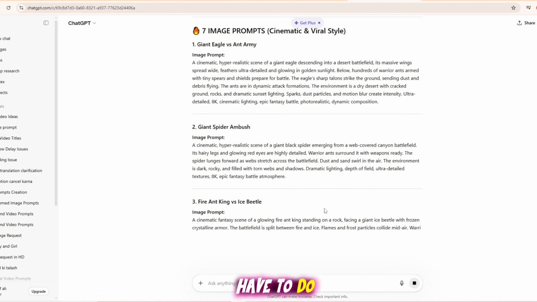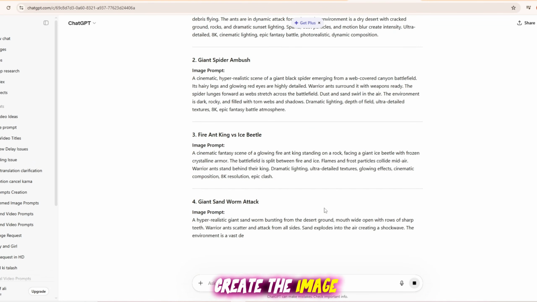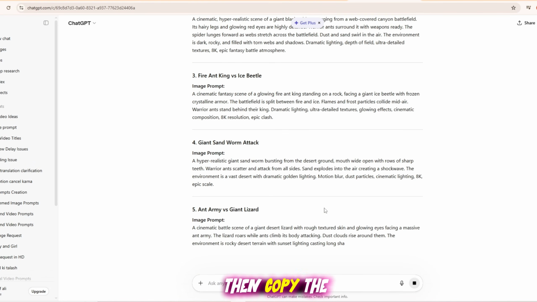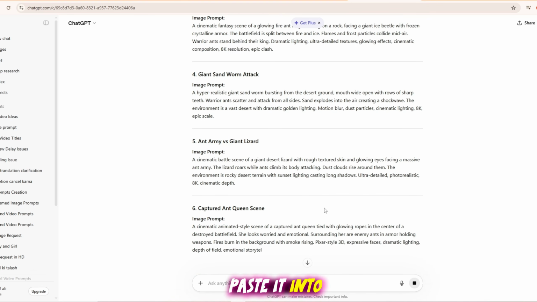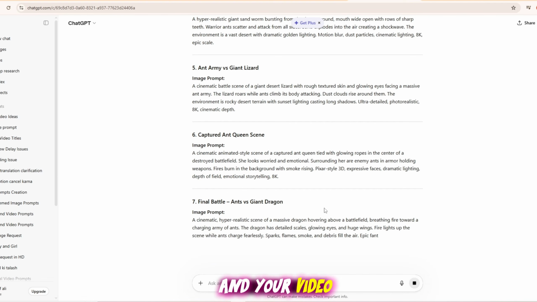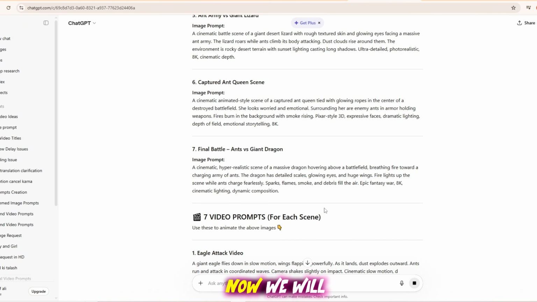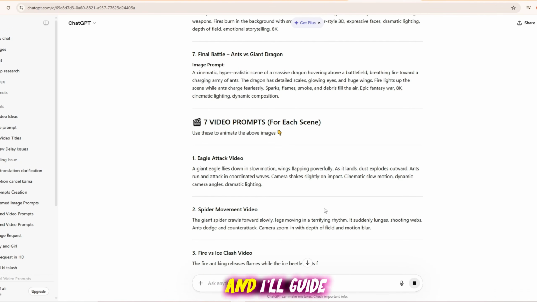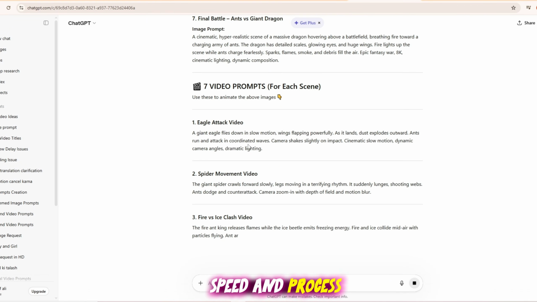Now what you have to do: first, create the image using the image prompt, then copy the video prompt, paste it into your video tool, and your video will be ready easily. Now we will create the first image, and I'll guide you about the speed and process.